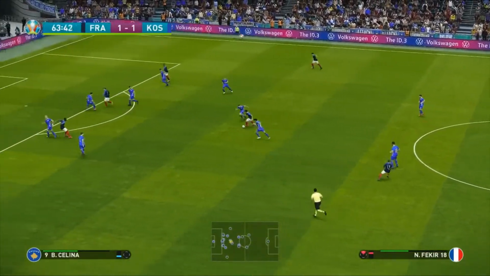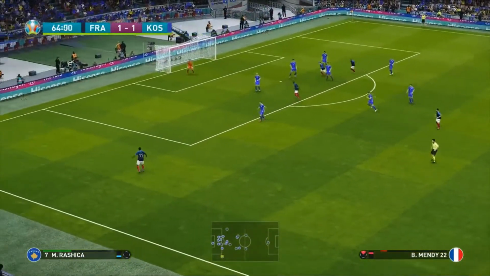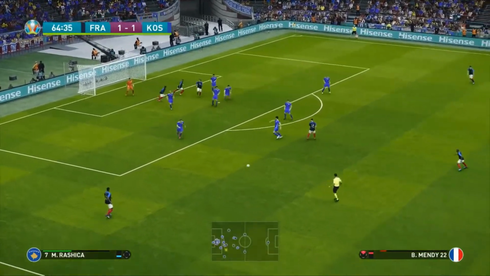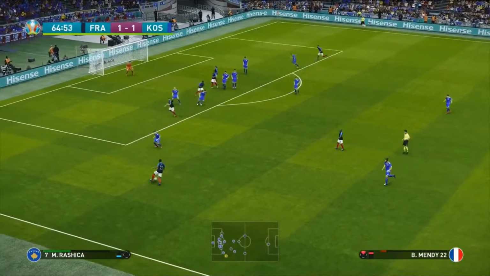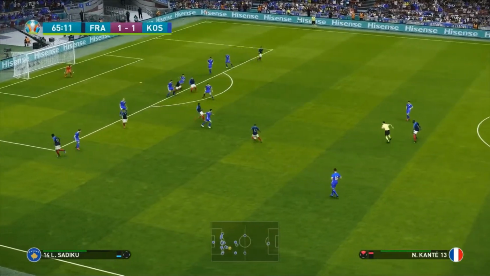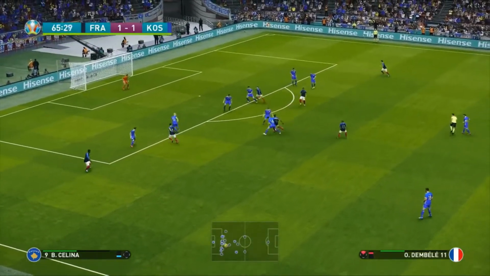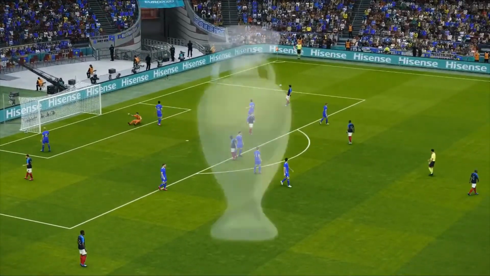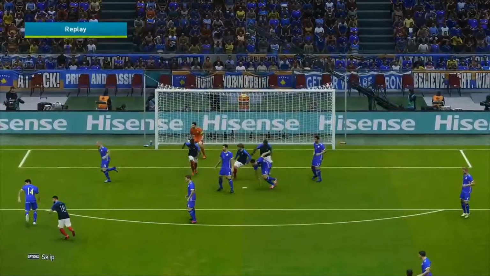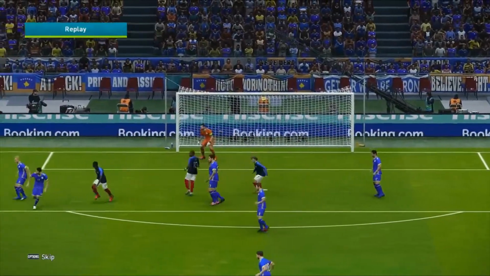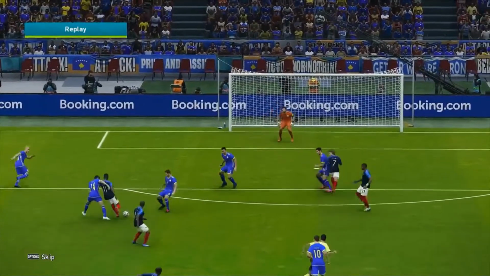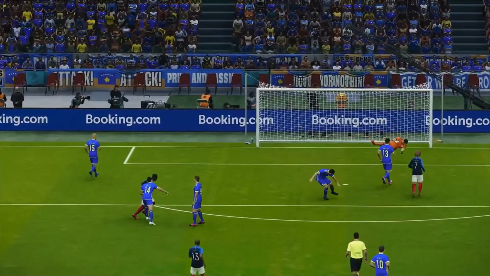Here's Fekir. Good ball into Mendy. He's going to make one more opportunity before this game's end. Well, his game ends, of course. He'll be coming off in a moment. It comes back to him. Now it's for N'Golo Kante. Fekir. Dembele, who goes for goal. And, well, another opportunity goes wide for Kosovo. The Kosovan goalkeeper a little bit frustrated with his defence there. But, to be honest, there's not really much the defence can do in a situation where a player's taking on the long shot. And they fight on in this game.